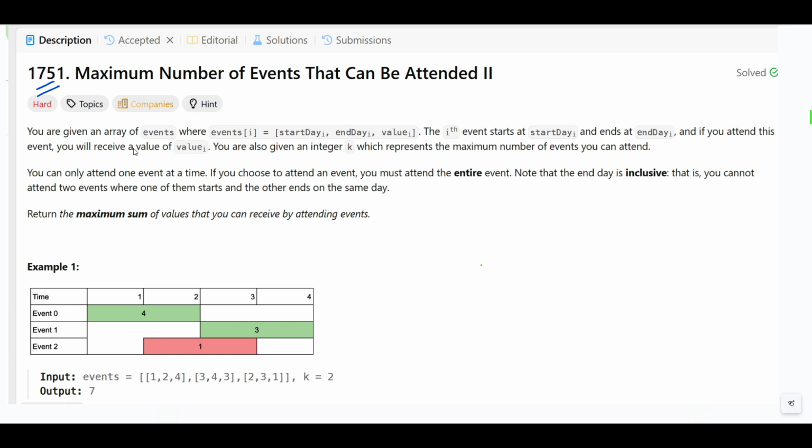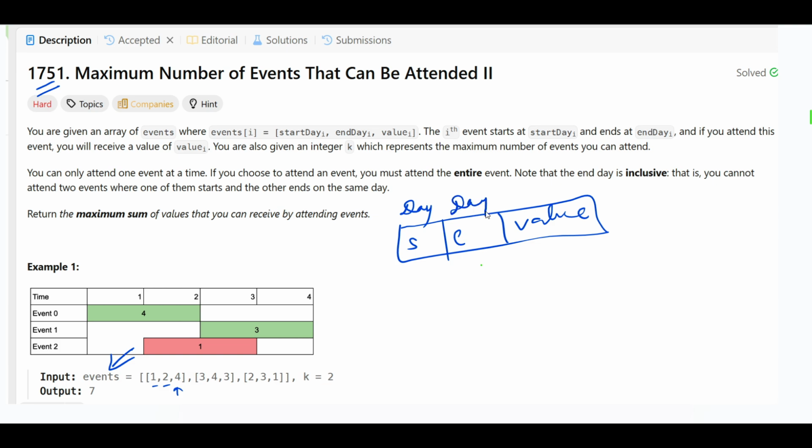In very simple words, you are given a list of events, and each event has a start day, an end day, and a value. In the study question, only the start day and end day were given, and the value was not given. Today we have an extra value. So each index of the event will have three things: first the start day, then the end day, and then the value.